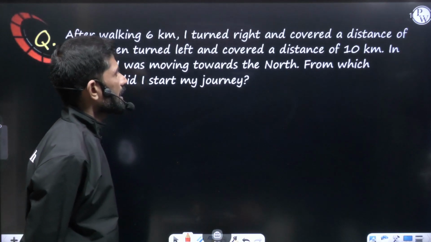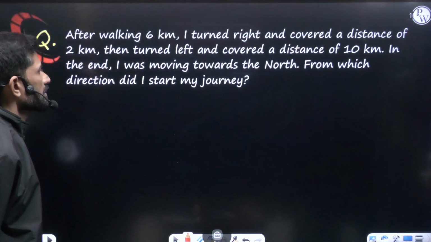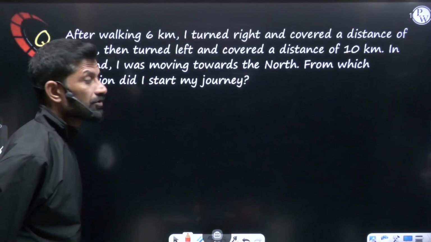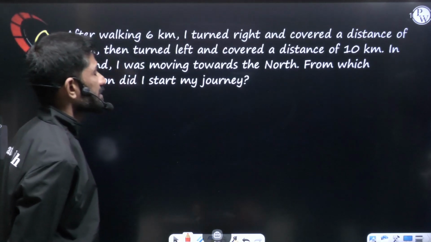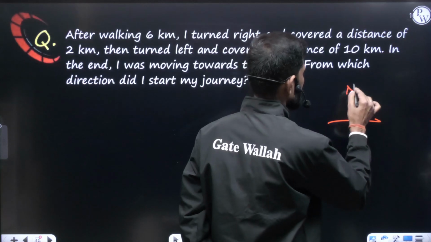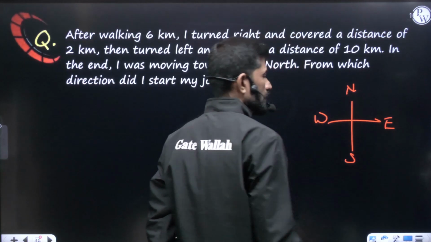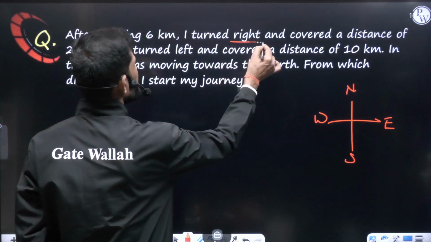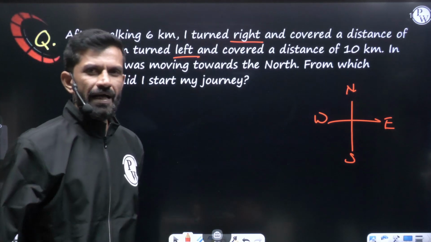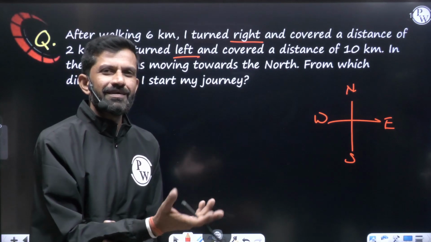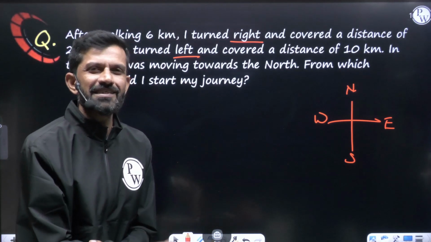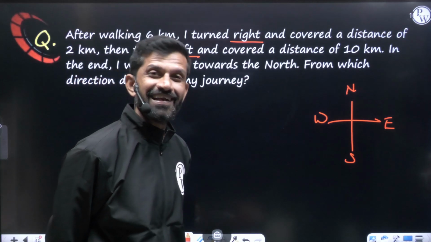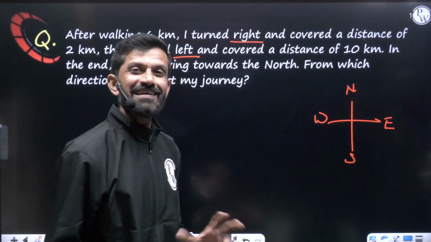Now moving further. After walking 6 kilometers, I turned right and covered a distance of 2 kilometers, then turned left and covered a distance of 10 kilometers. In the end, I was moving towards north. From which direction did I start my journey? So, let us understand north, south, east, west. Now, one important thing, how many turnings are done? See, first turned right and then turned left. So, 90 degrees right and 90 degrees again to the left. So back to the same direction. Which direction started? Back to the same direction. You can say directly. Or else right add it, left add it, and right and left subtract it.